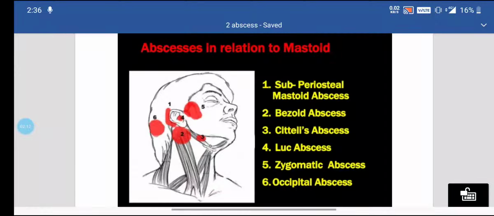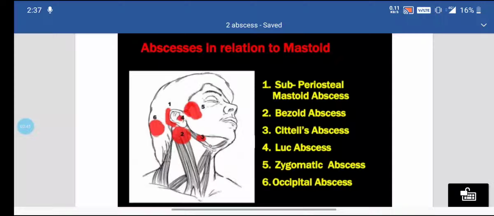Third, Citelli's abscess. It develops posteriorly towards the occipital bone, between the mastoid process and the occipital bone, and it is very similar to the occipital abscess. It was first described by Citelli in 1901. It is also known as an extratemporal complication of otitis media.